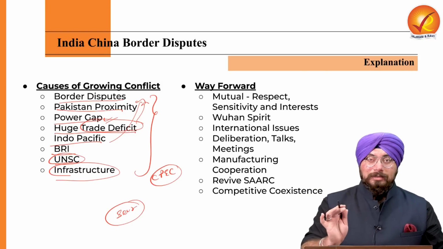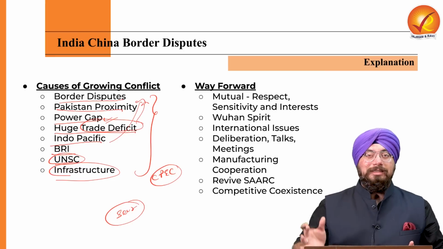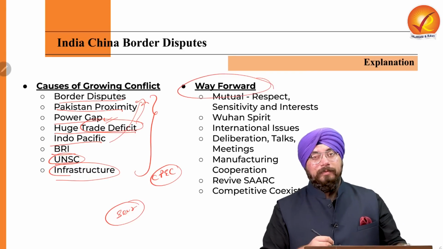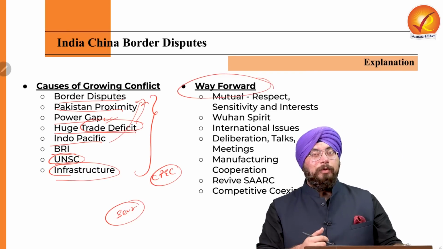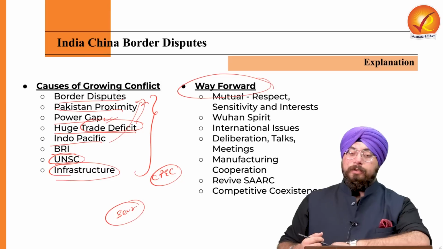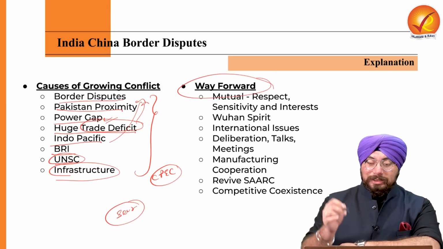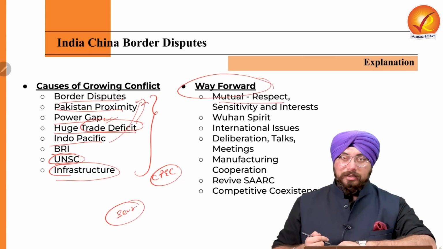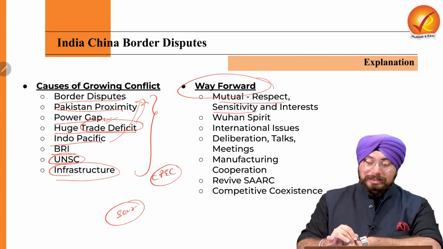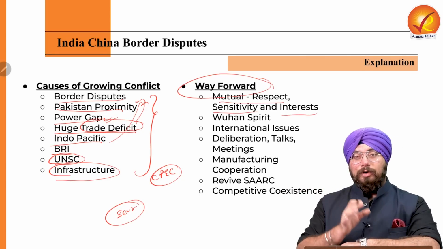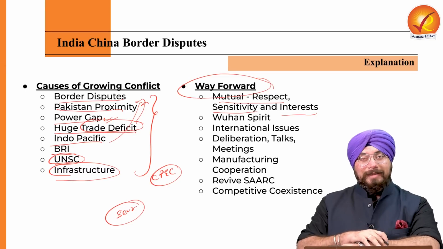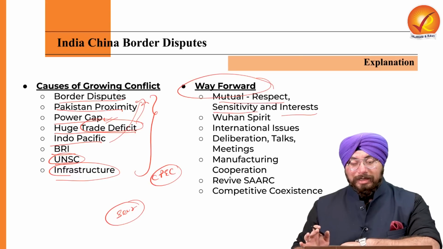Now, what our focus should be in this scenario is, what should be the way forward? And what should be the solution to the problem which has been arising between India and China? First is obviously that we need to ensure mutual respect between both the countries. So mutual respect, sensitivity and interests of both the countries need to be taken into consideration. Only then can an amicable solution be achieved.